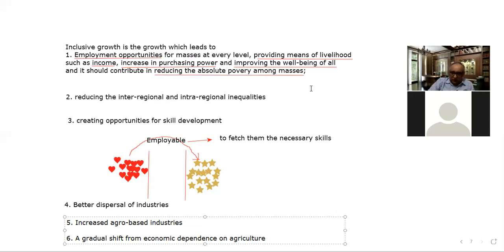So that is the undemocratic way of development, where whatever the ruler thinks is in the interest of the country, the ruler does that only. And the people at the grassroots level are not involved in the decision making process. So that means political exclusion is also there. And if political exclusion is there, that leads to economic exclusion as well, right? So that is why this should be improved.